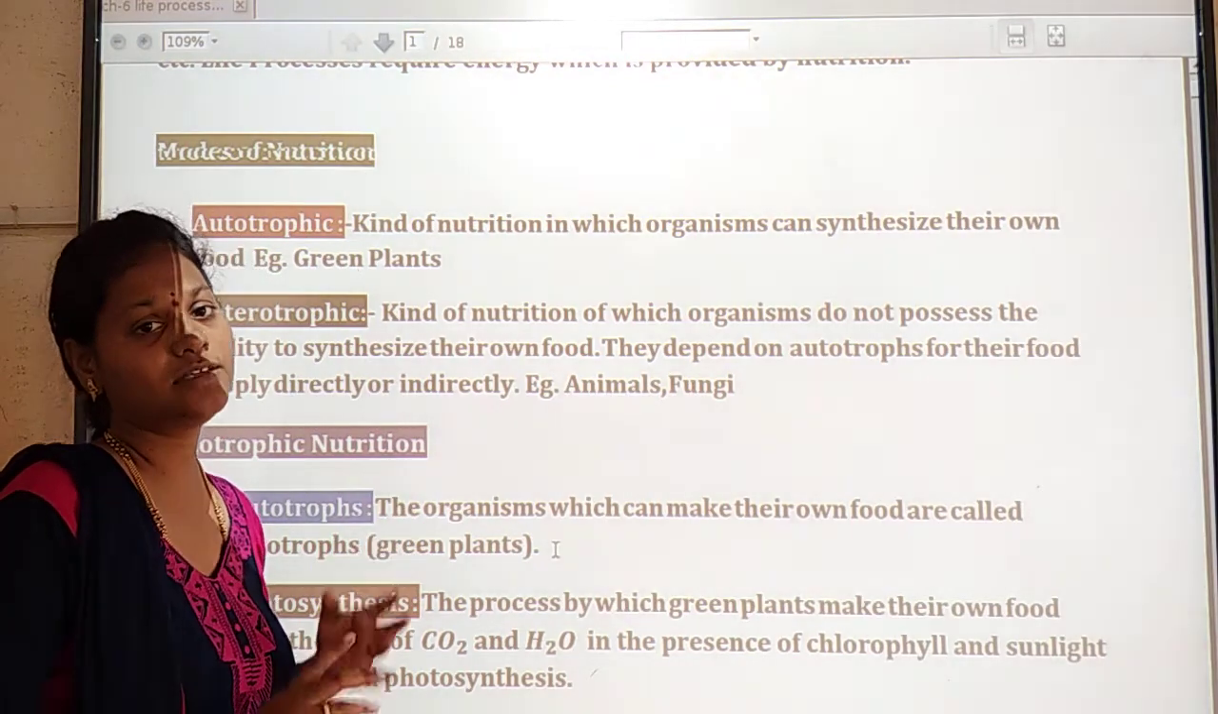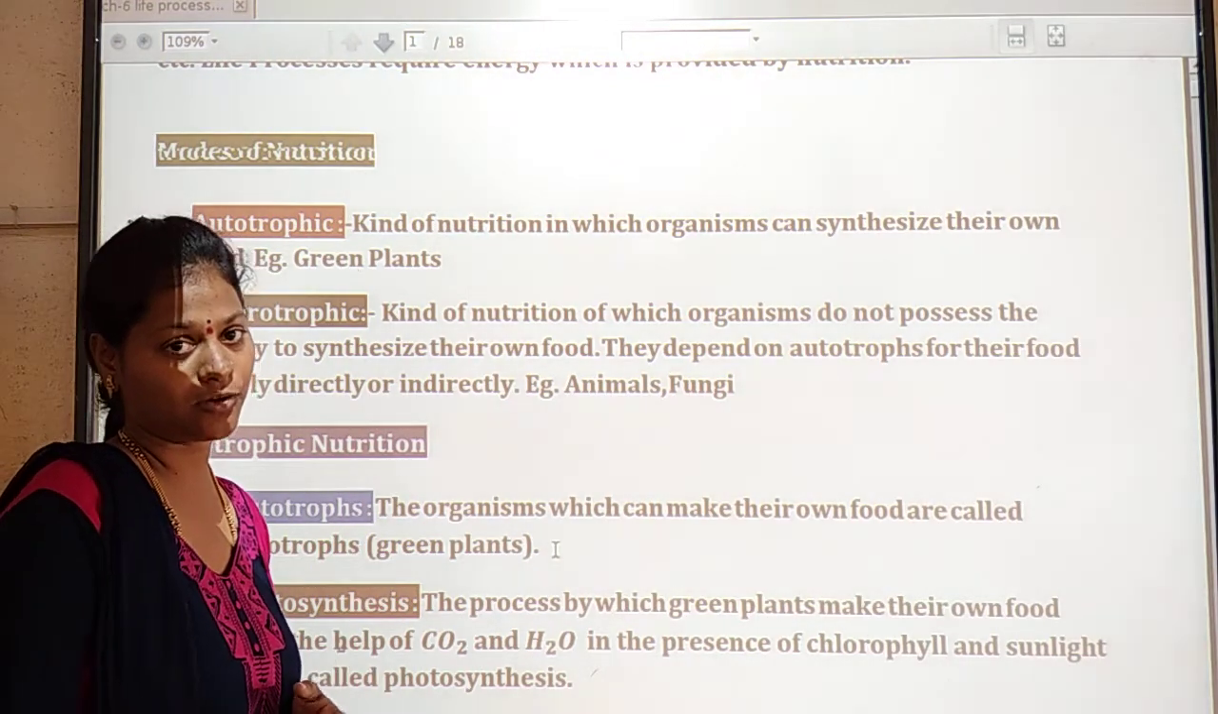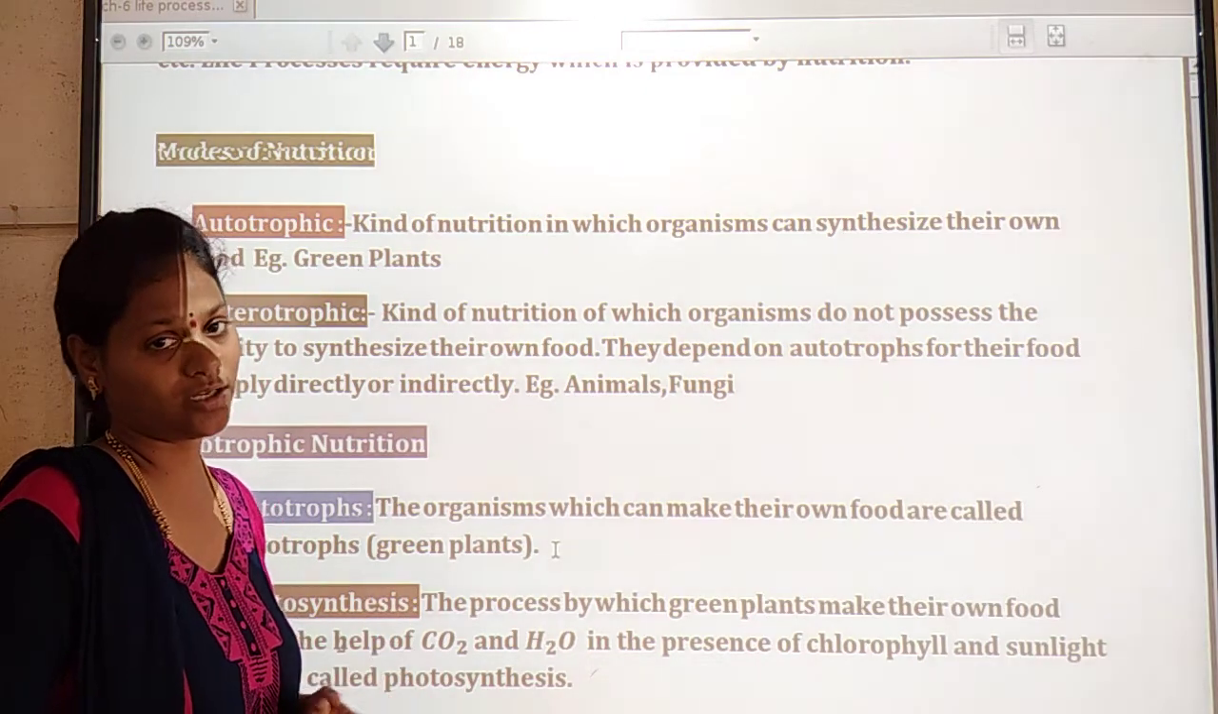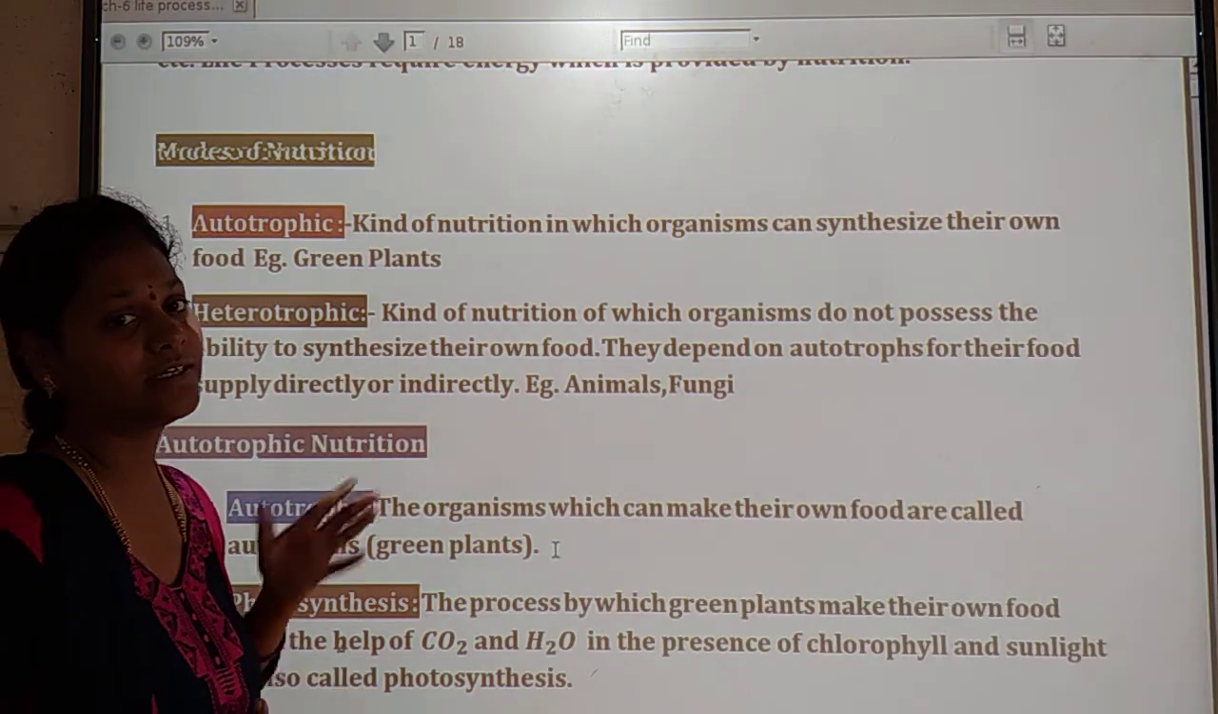With the help of sunlight, water and carbon dioxide and also other minerals which are present in the soil. For example, green plants.